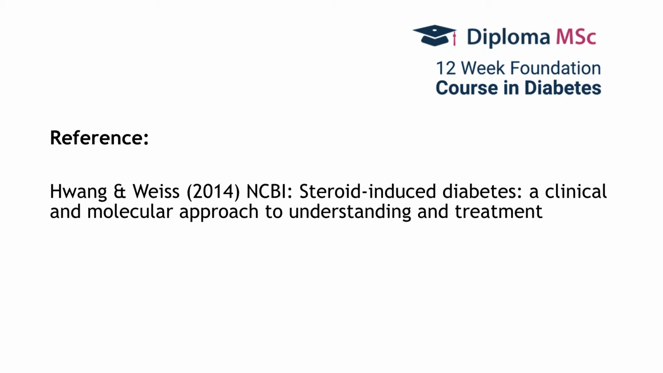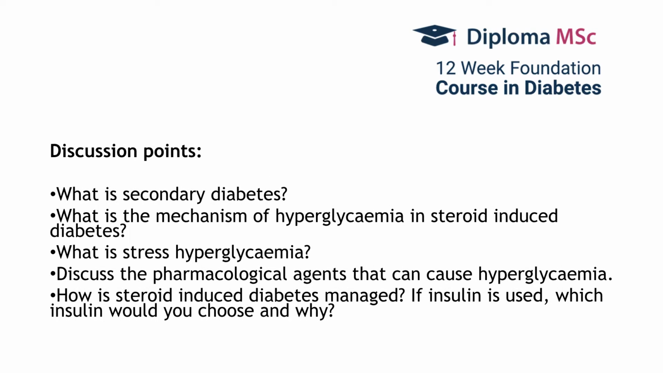So this is the reference for further reading, and some of the discussion points which you can do is to read around what is secondary diabetes, what are the mechanisms of hyperglycemia in this condition, what is stress hyperglycemia, and how do you differentiate it from other secondary causes of raised blood glucose, discuss the pharmacological agents that can cause hyperglycemia and how to manage this particular situation.